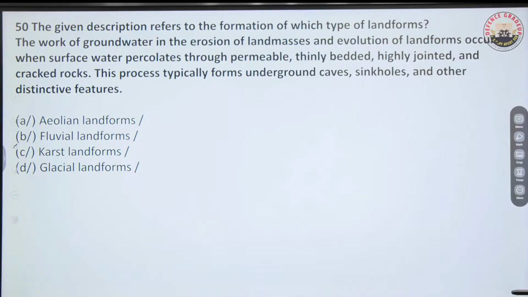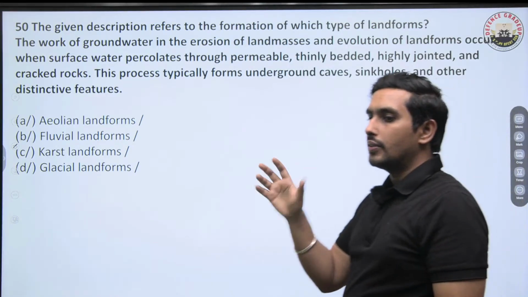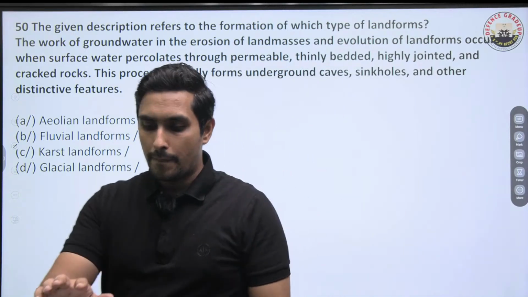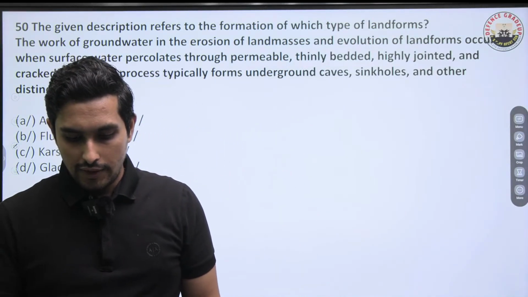Okay, question number 50. You have a description, you have to give the right answer. Okay, the work of the groundwater in the erosion of the landmass. So tell me, sinkholes and all these. I think the description is very much obvious. You should be able to answer that. The description is very, very obvious.